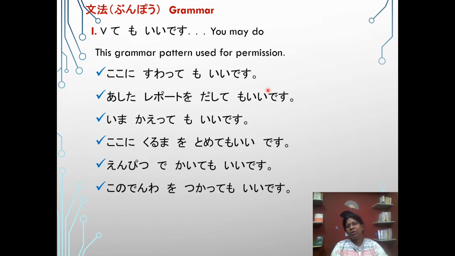Now we learn grammar. Verb te mo ii desu. Meaning is you may do. This grammar pattern is used for permission. When we need permission, we need to use this form. Verb te mo ii desu. Please look at the sentence.